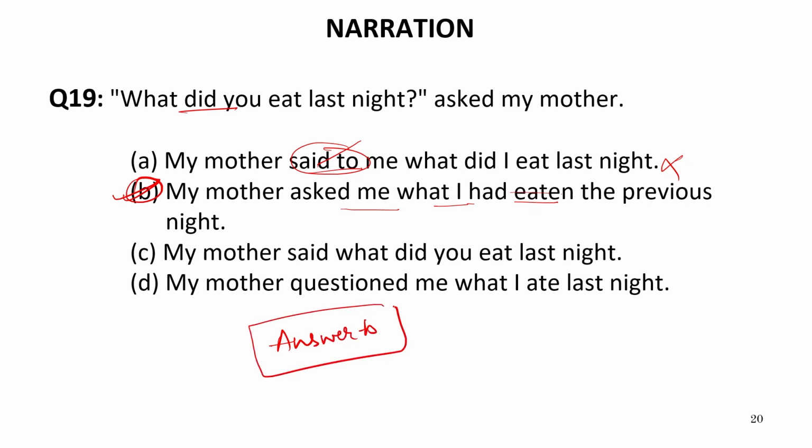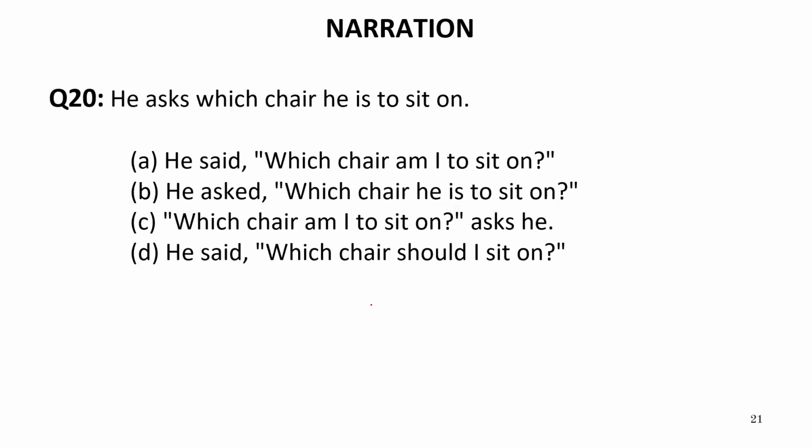Now let us see the last question of today's session. He asks which chair he is to sit on. This sentence is given in indirect speech only and we have to convert it into direct speech. Because it is written asks, it means the reporting verb is also in present tense.